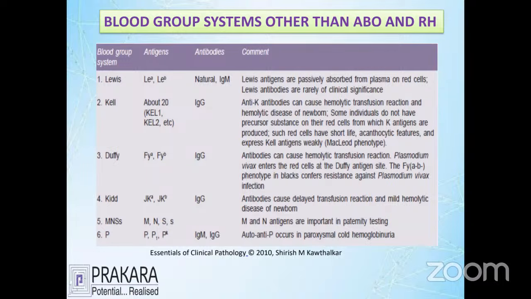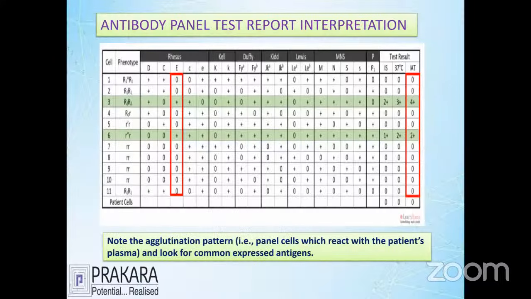So always have an idea that not only the ABO grouping system gives hemolysis, other blood group systems also give hemolysis. The hemolysis can be avoided by performing the test called the antibody screening panel test. See here, this is the antibody screening panel test. They take 11 different antigenic characteristics as phenotypic characteristics and test them with the patient.